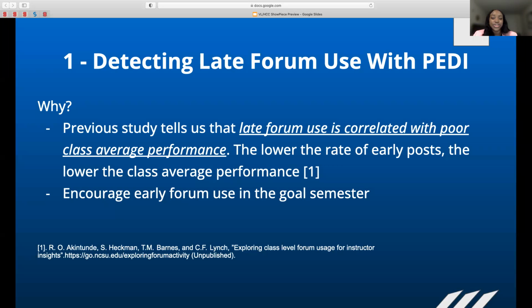Findings from our previous study show that late forum use is correlated with poor class average performance. So the lower the rate of early posts by the whole class, the lower the class average performance. So the first task aims at detecting late forum use by the class in order to encourage early forum use in the goal semester. And the goal semester is simply the current semester the students are in and the semester the instructor is willing to analyze.